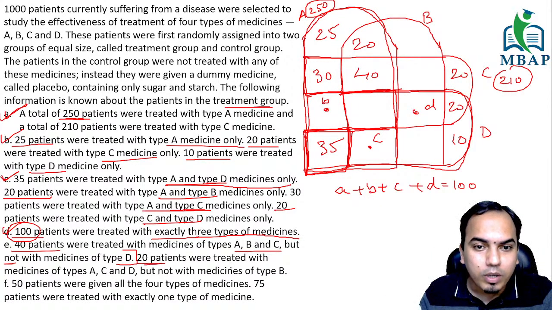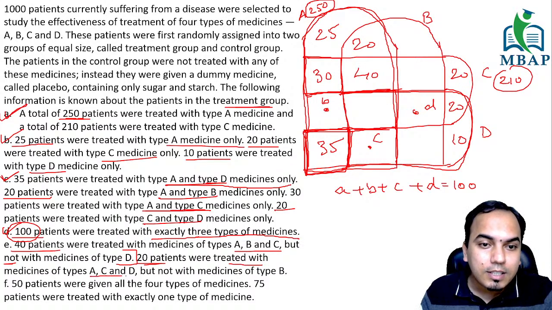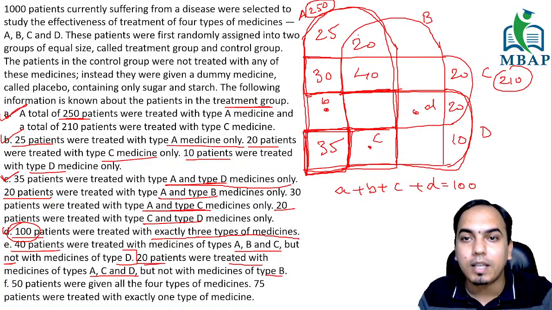Going ahead, 20 patients were treated with A, C and D, but not with B. A, C, D is there, B is not. Which one is B?